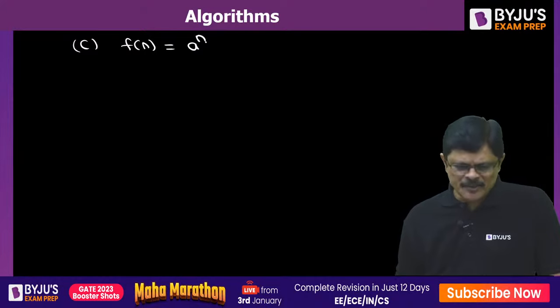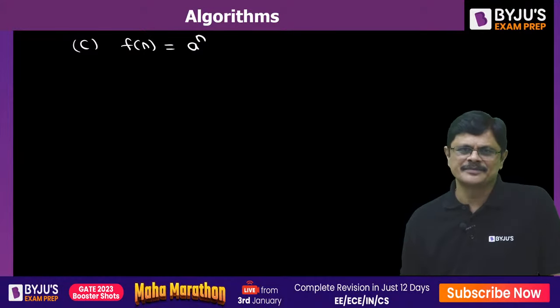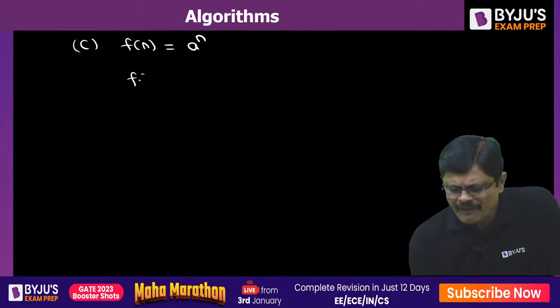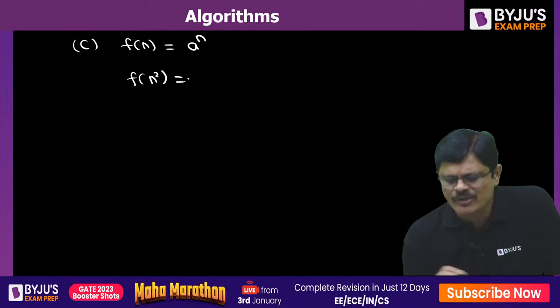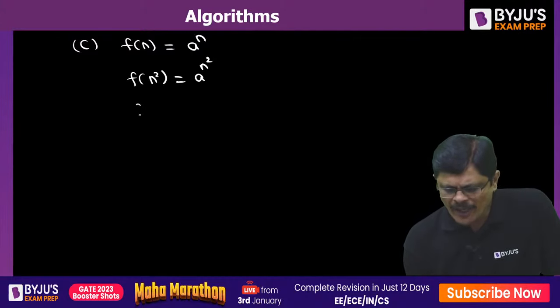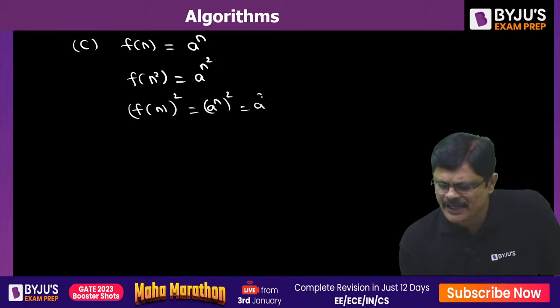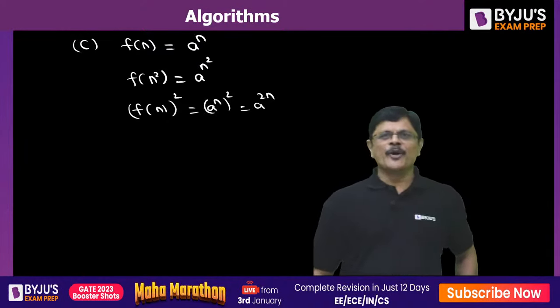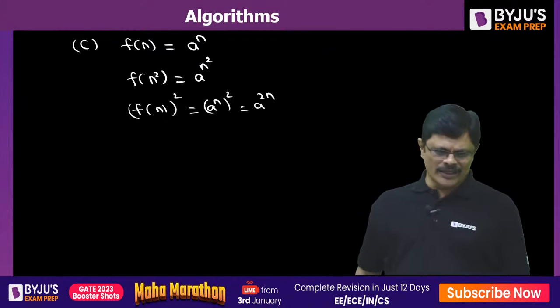You can take any exponential function a power n, my dear friends, or b power n, whatever it is. Then what happens to f(n) square, sir? f(n) square will be a power n square. Now what happens to f(n) whole square, sir? f(n) whole square will be a power n whole square, which is a power 2n. Are they equal? A power n square and a power 2n, are they equal?